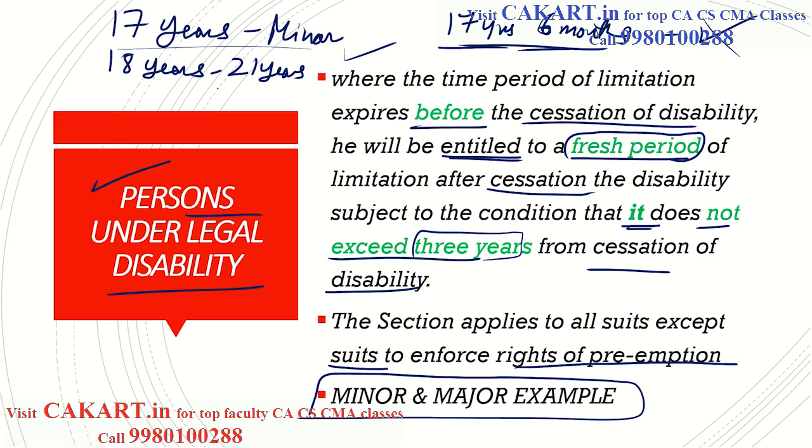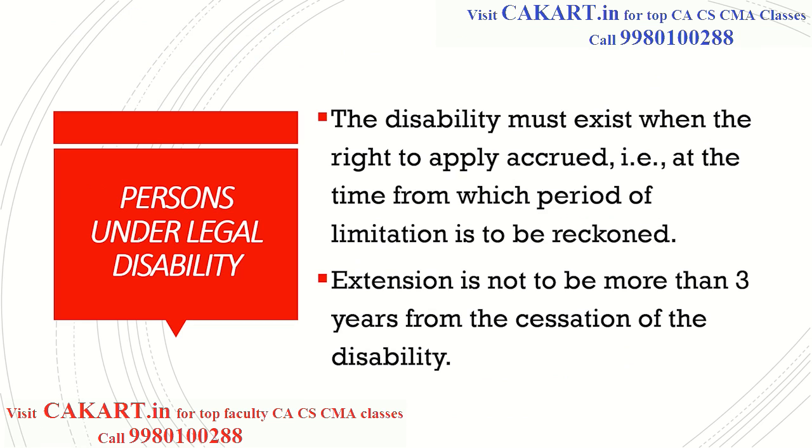Once he is 18, though the time limit is over when he is 17 years 6 months, from 18 to 21, that is 3 years from the cessation of disability, he will get the time limit to file the case. Subject to the condition that it does not exceed 3 years, so maximum 3 years. So this one will be decided by the court. So this is very important for us to know.